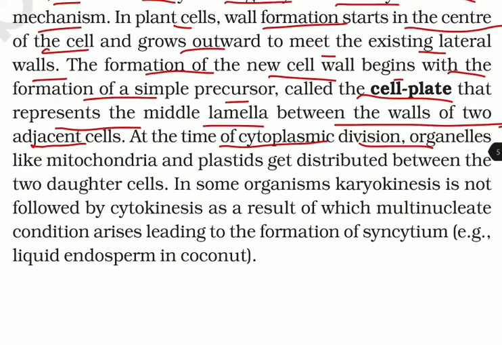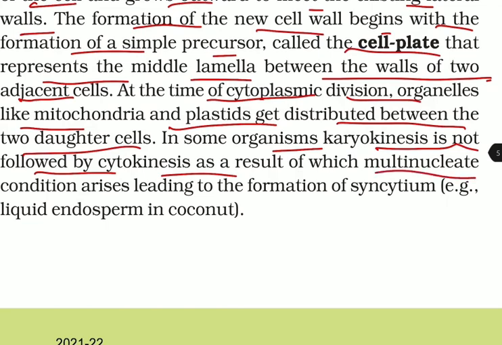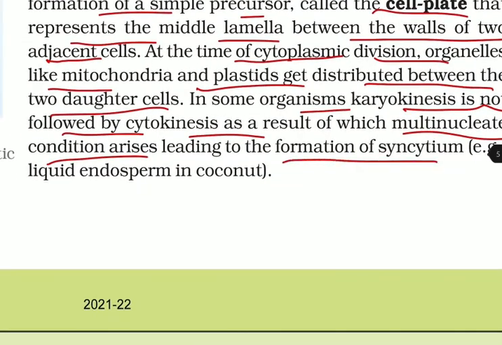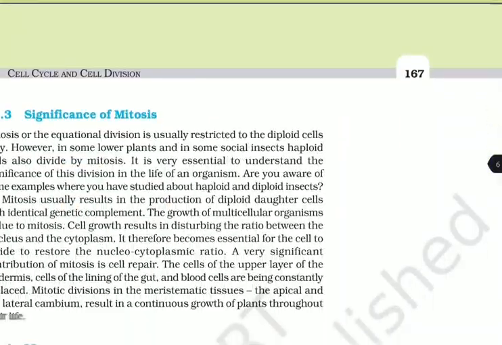At the time of cytoplasmic division, organelles like mitochondria and plastids get distributed between the two daughter cells. In some organisms, karyokinesis is not followed by cytokinesis, as a result of which a multinucleate condition arises, leading to the formation of syncytium, for example liquid endosperm in the coconut.